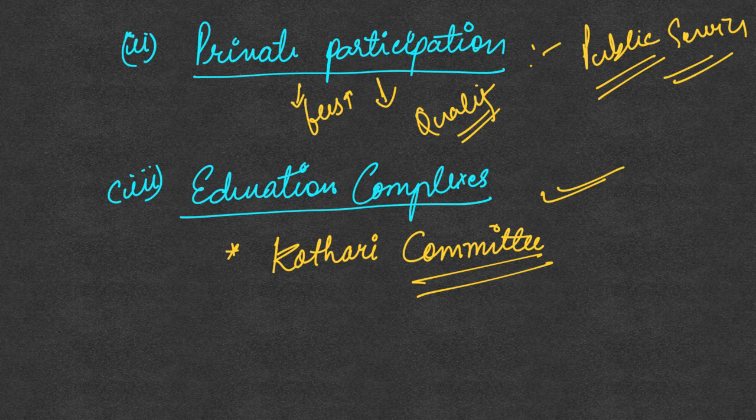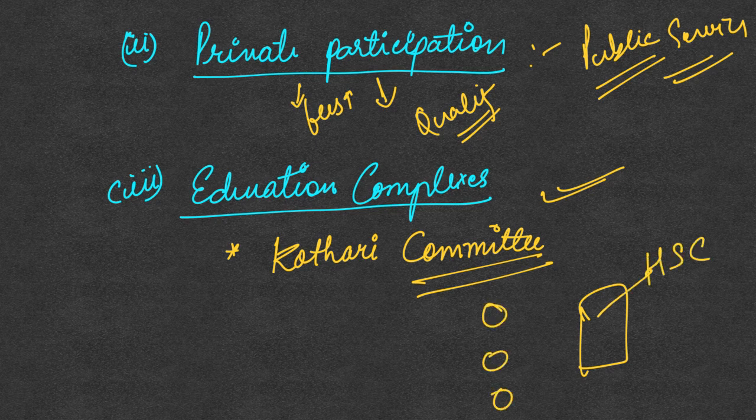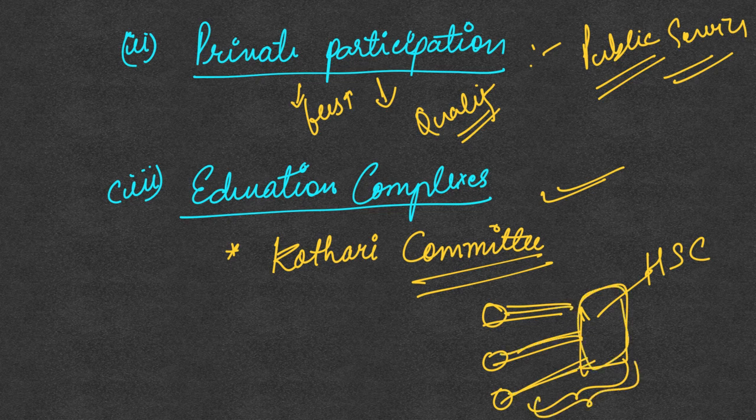So what the Kothari committee recommended was that there is going to be a higher secondary school, and there will be many small neighborhood primary schools. So there is going to be a linkage between these. All those children who study in the smaller neighborhood primary schools are going to go to this higher secondary school. So between these, there will be a collaborative synergy. This is what the Kothari committee meant by education complexes.